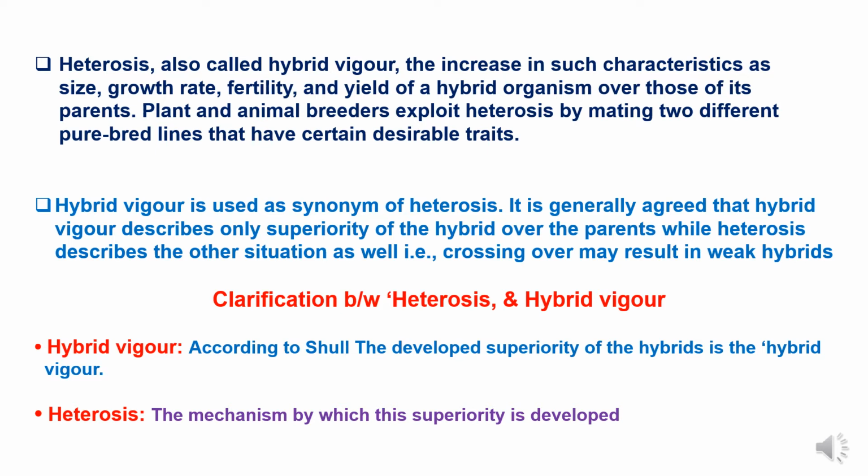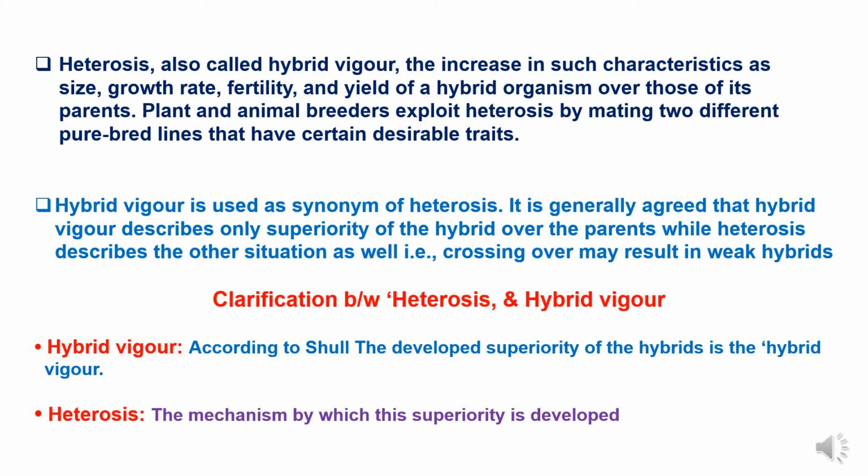Heterosis or hybrid vigor depends on the parental lines used. Hybrid performance is better compared to its parents, so the selection of parents plays a very important role in the transmission of heterosis and resulting hybrid vigor. Plant and animal breeders exploit heterosis by mating two different pure inbred lines that have certain desirable traits. Hybrid vigor is used as a synonym of heterosis.